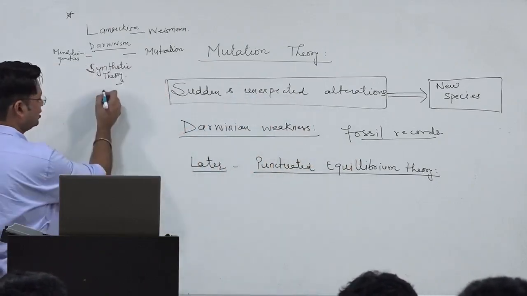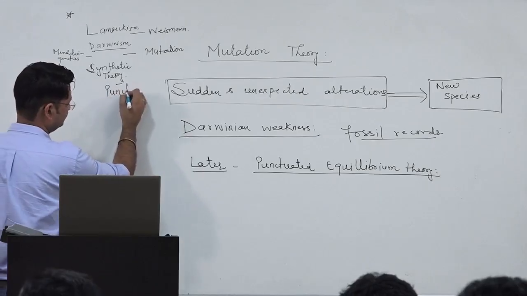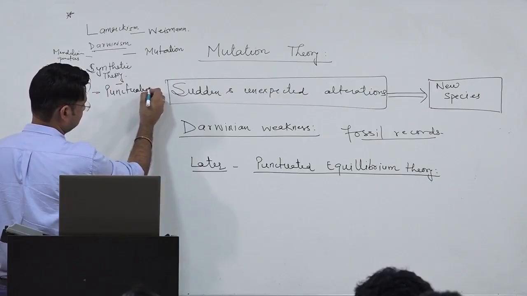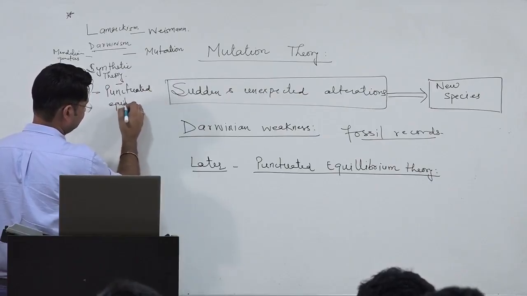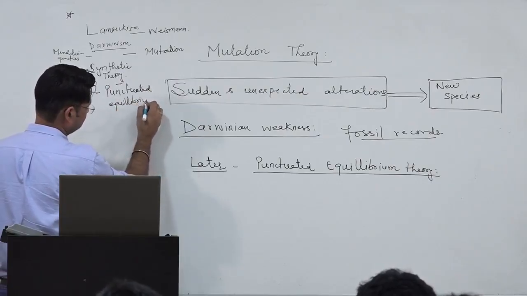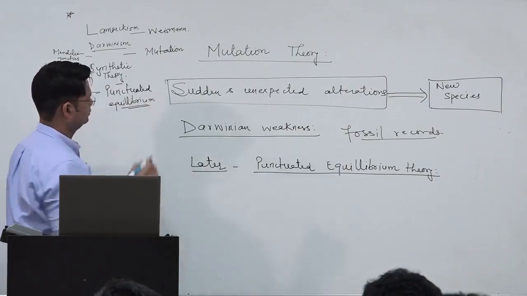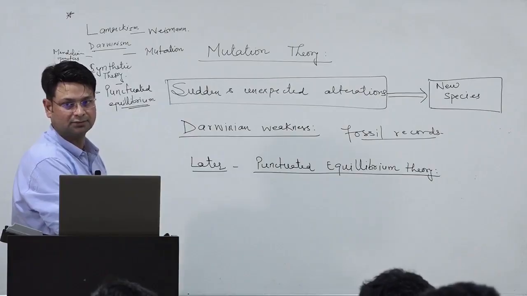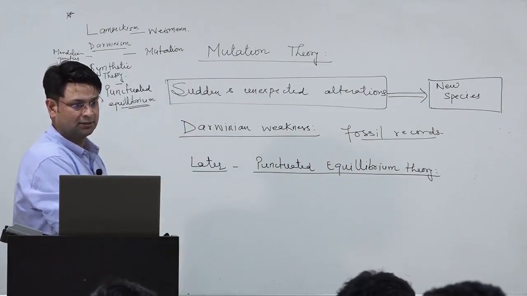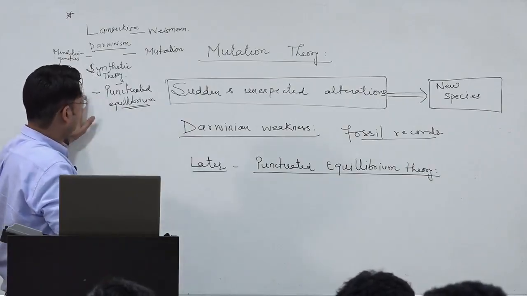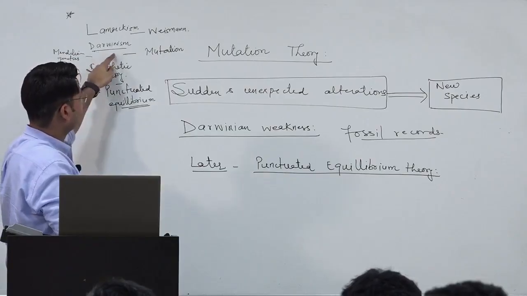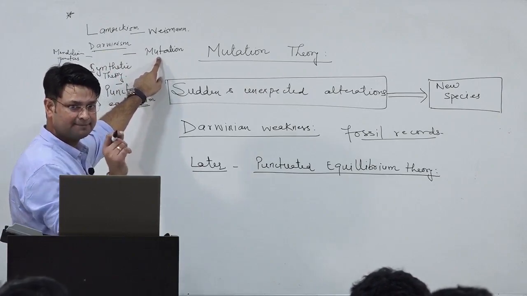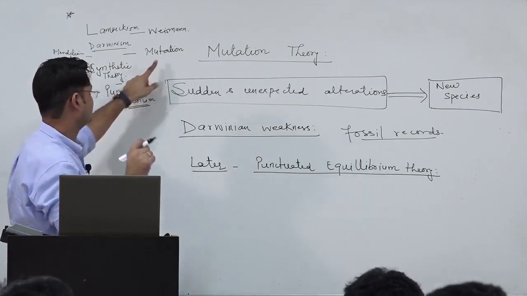So the punctuated equilibrium theory is here after this, in criticism. Now, before synthetic theory and after Darwinism, when the mutation hypothesis came, there were some scholars, the Neo-Darwinists.